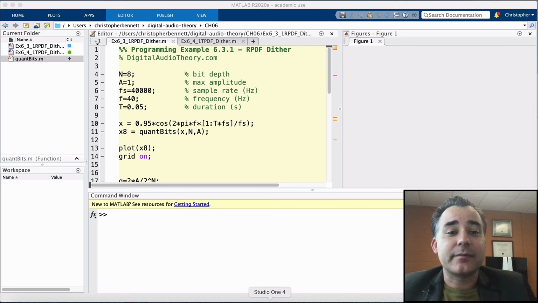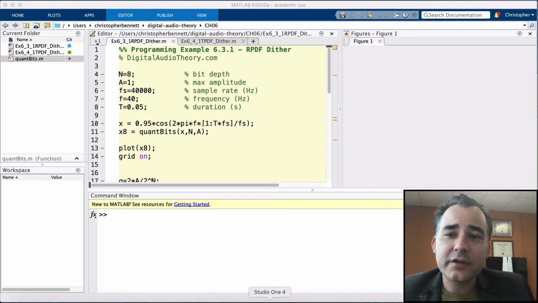This programming example, 6.3.1, comes from Chapter 6, which covers dither. All digital audio, whether derived from analog capture or undergoing word length reduction, experiences some amount of signal truncation. It can't be avoided. Recall from Chapter 5, a reduction of bit depth introduces some artifacts that impact the sonic fidelity.